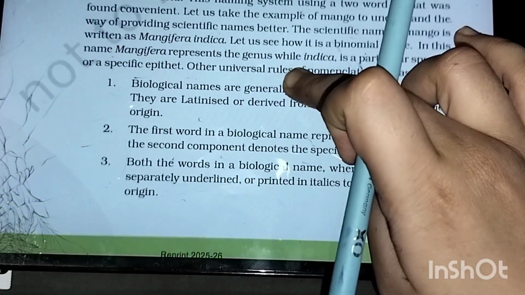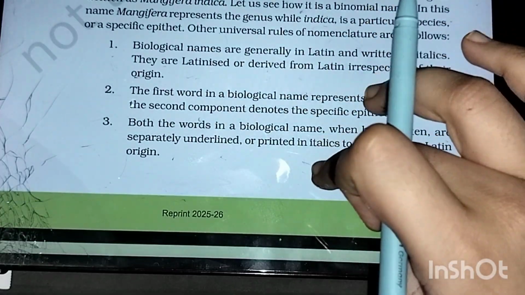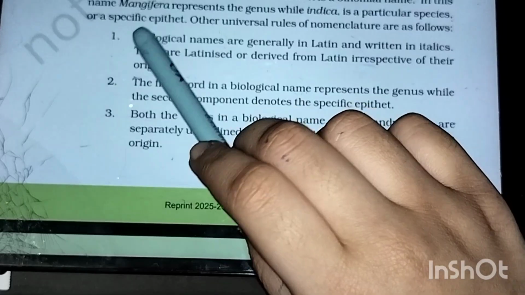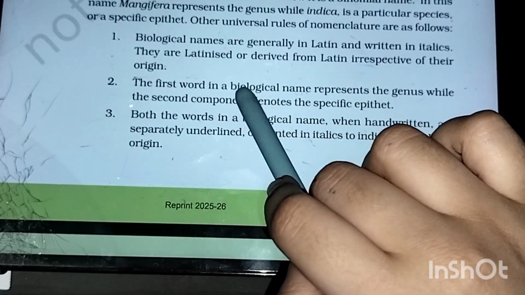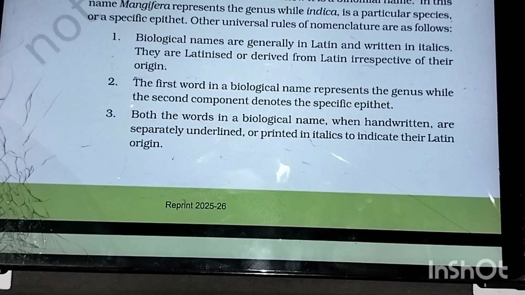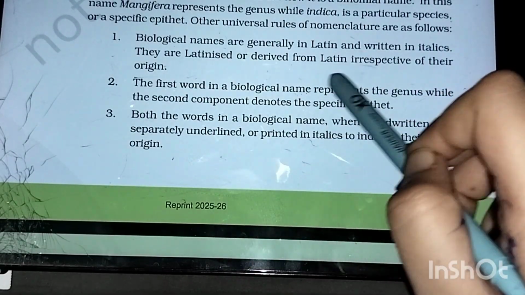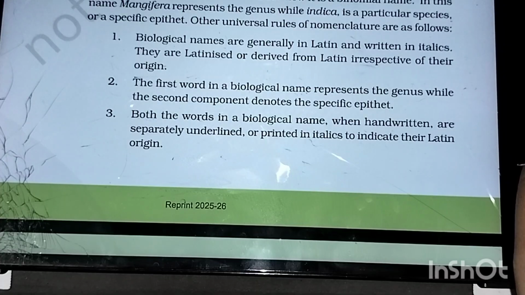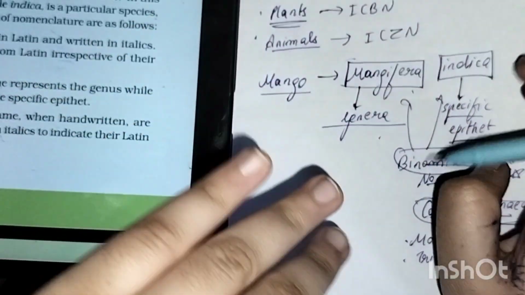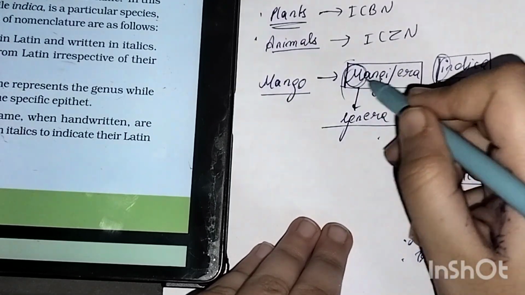Are you getting the points over here? The first word in a biological name represents the genus, while the second word represents the specific epithet name. The first letter of the genus name is written in capital, not the entire word.